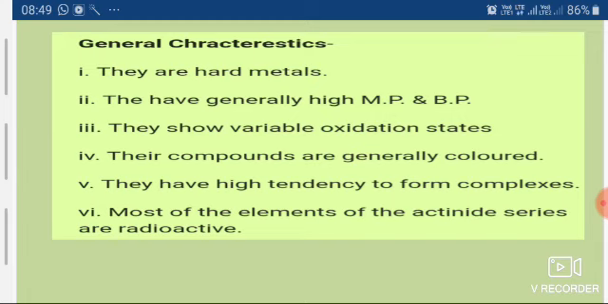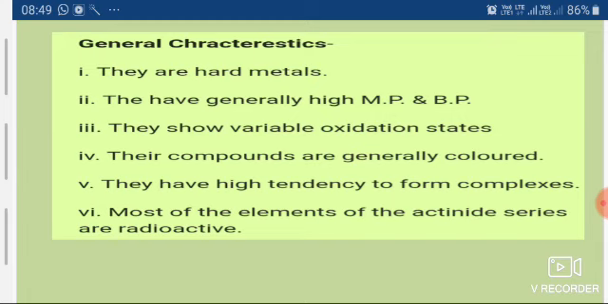Then the next is they have a high tendency to form complexes. As these F block elements show variable oxidation states, they can form a number of complexes. It means they have a high tendency to form complexes. The next is most of the elements of the actinide series are radioactive. This is the most important property.